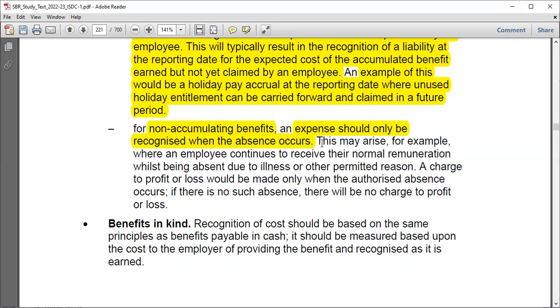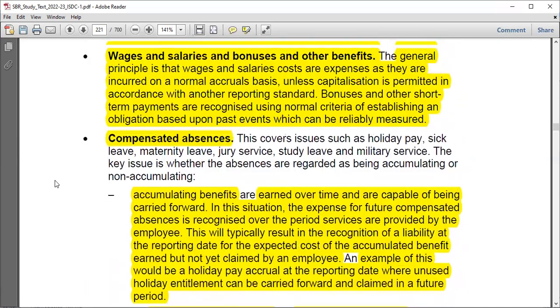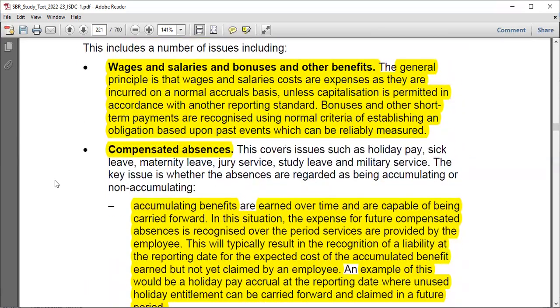Okay. So that's why I say this may arise, for example, where an employee continues to receive their normal remuneration whilst being absent due to illness or other permitted reason. And a charge to profit or loss would be made only when the authorized absence occurs. But in case it doesn't occur, you cannot do that, right? So that's the difference between accumulating and non-accumulating. These are just different forms of these short-term employee benefits.